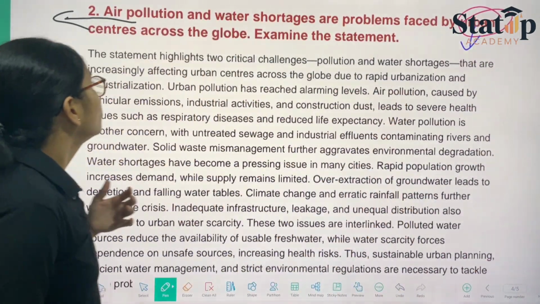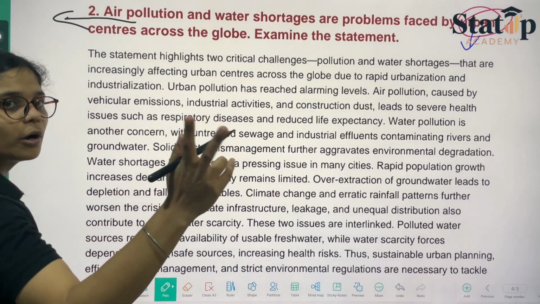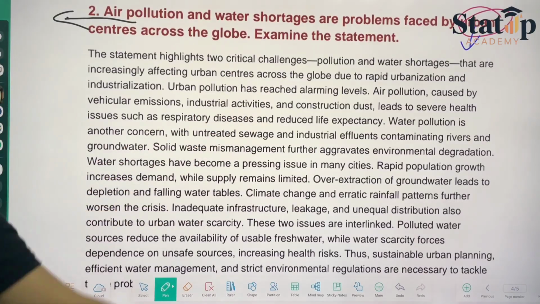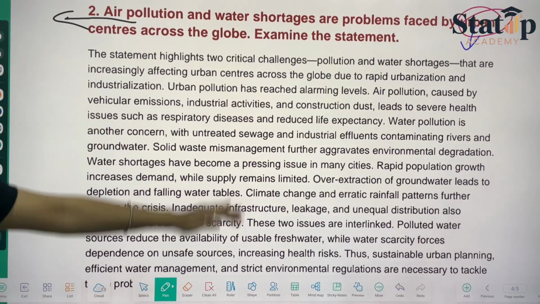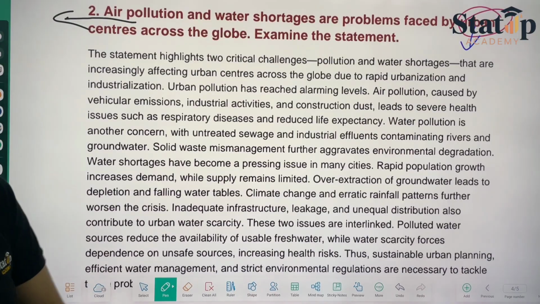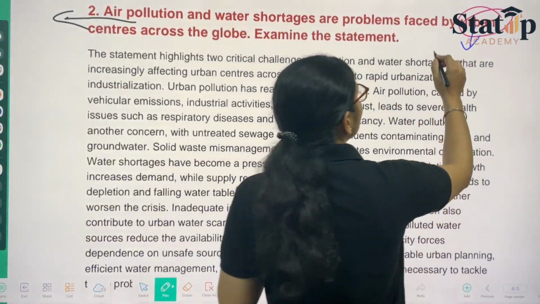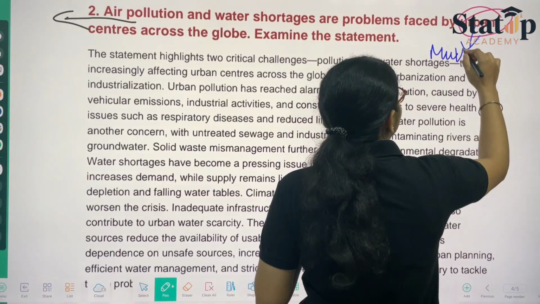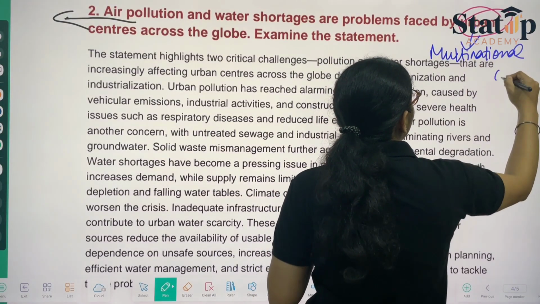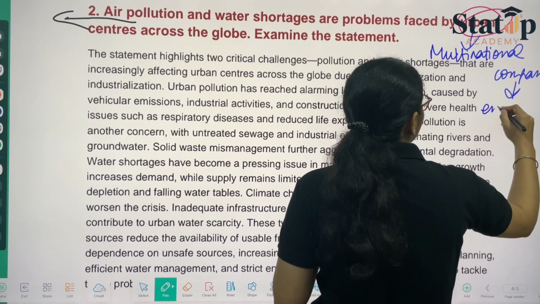All right. Now they are saying that this statement highlights two critical challenges. Two pollutions are being discussed. One is the pollution and the other is the shortages, increasingly affecting urban centers across the globe due to rapid urbanization and industrialization. What are urban areas? Urban areas are those where you have municipal bodies and multinational companies, and companies would be there, therefore employees would be there.